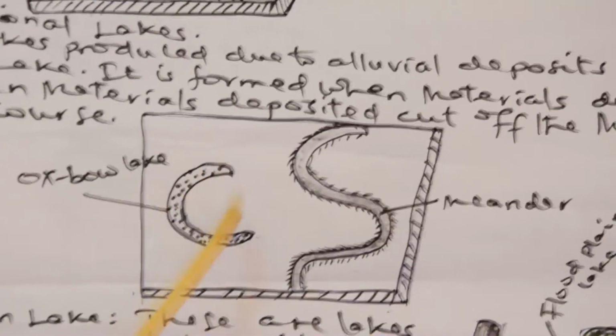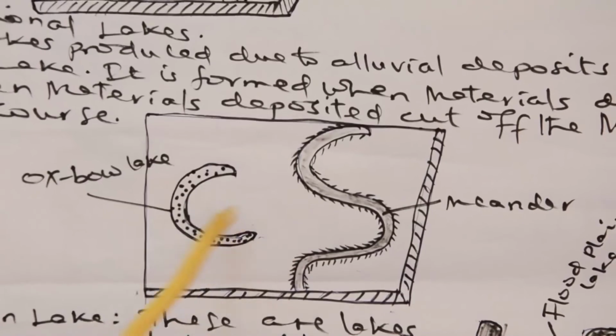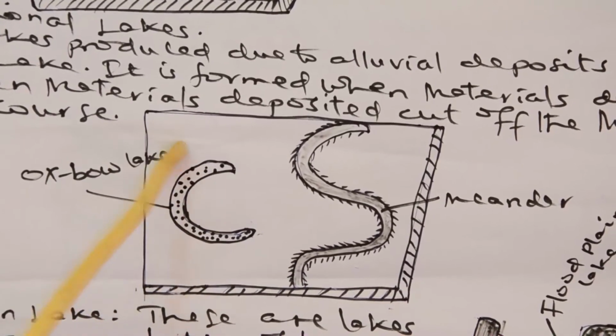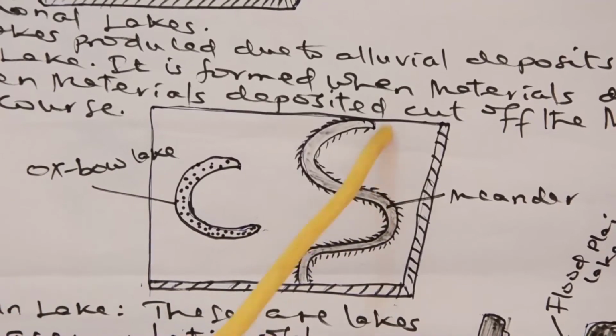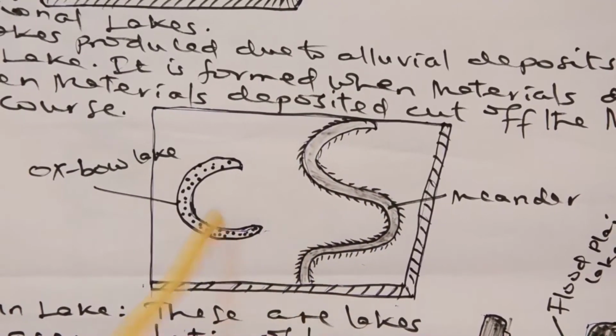The area which was meandered or deposited with materials remains with water, and that area is called an oxbow lake, as just shown on the blackboard.